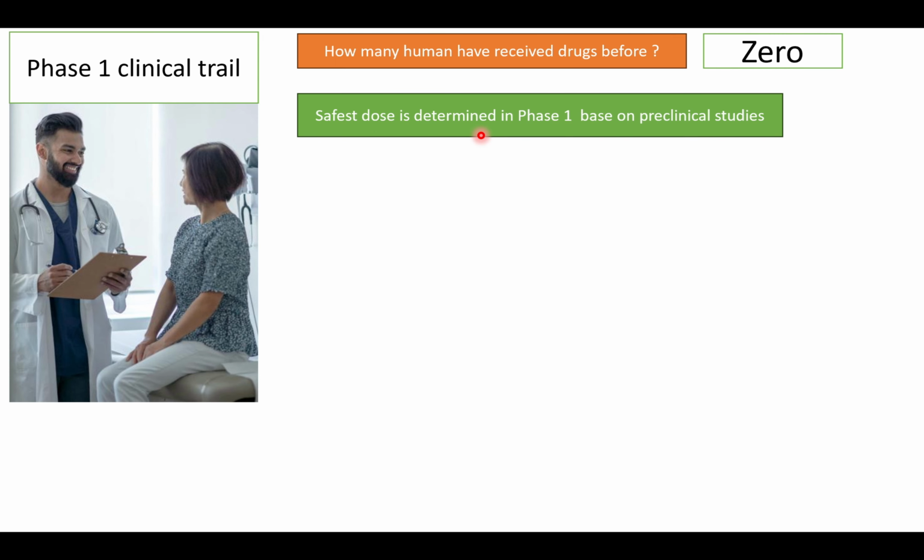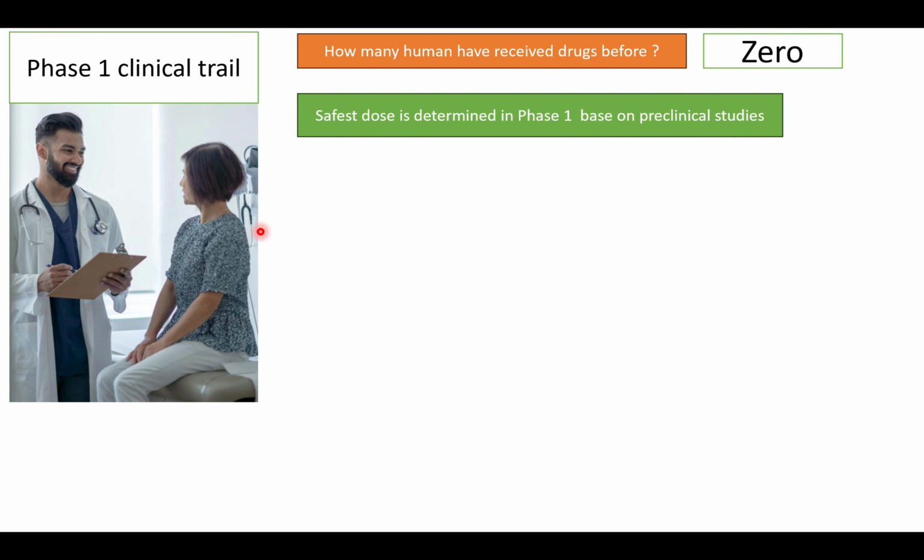Basically, we have already conducted studies on animals, so we already know what dose was used in animals. Using that, we can apply formulas to derive the human dose, which is called the human equivalent dose, meaning the dose that is equivalent for a human based on animal studies. However, this dose falls within a range, say 50 to 500 mg. Now the question is, should we give 50 mg or 100 mg or 500 mg? Who will decide this? So this is determined in a phase 1 trial.